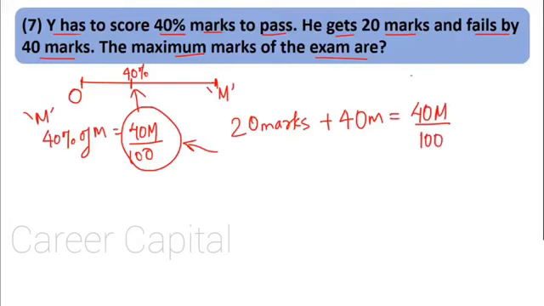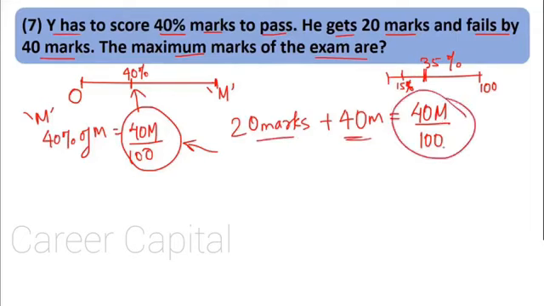See, say the maximum marks is 100 and 35% is passing, let us assume, and a person gets 15 marks and fails by 20 marks. What does that mean? The person has 15 marks and he got 20 marks less than the passing marks. Same way over here, Y gets 20 marks and fails by 40 marks. That means Y gets 40 marks less than the passing marks. Passing marks are 40 M by 100.